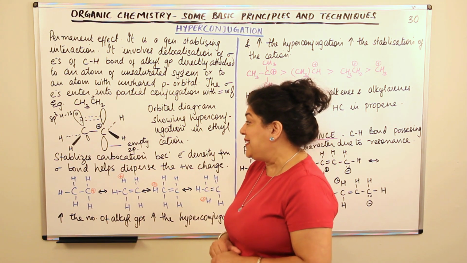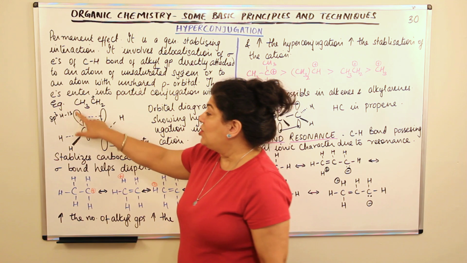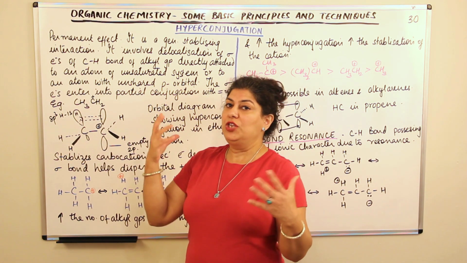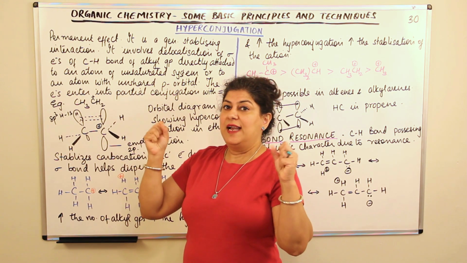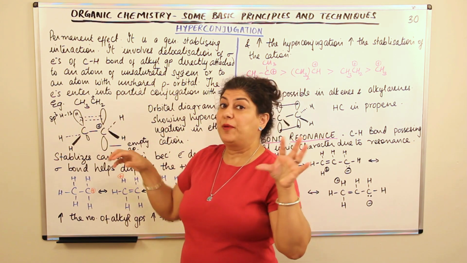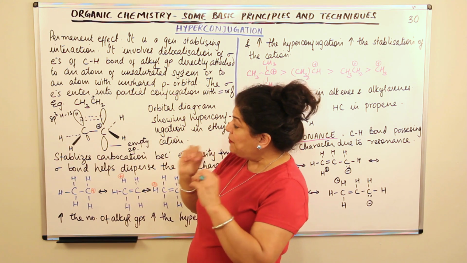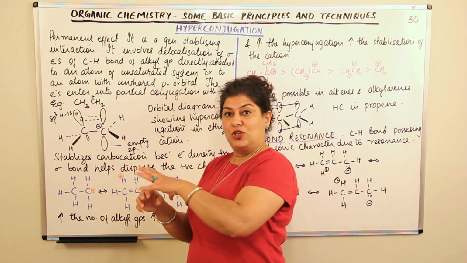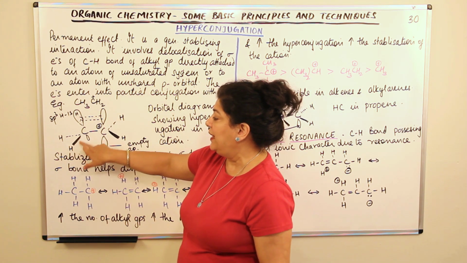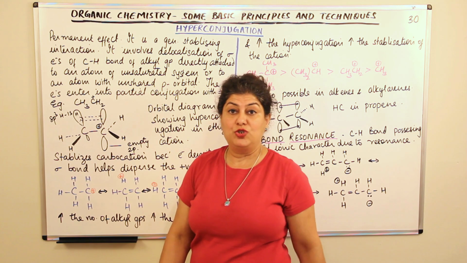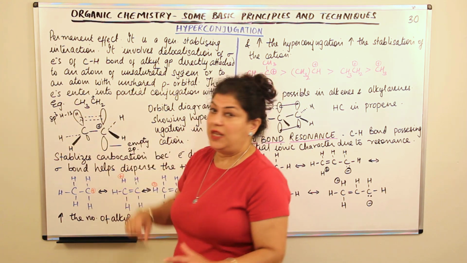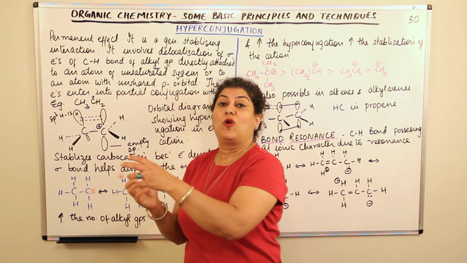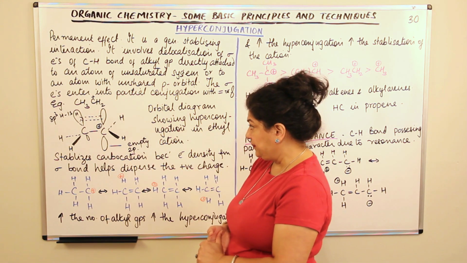Now, what is interesting here is that there are 3 CH bonds, and according to molecular orbital theory, this is only a probability picture. So there is a probability of this sp3 H also being in conjugation with this, or this hydrogen, the electrons of this sigma bond can also be in conjugation. So any of these 3 can be in conjugation with this empty orbital, and they can cause the hyperconjugation.